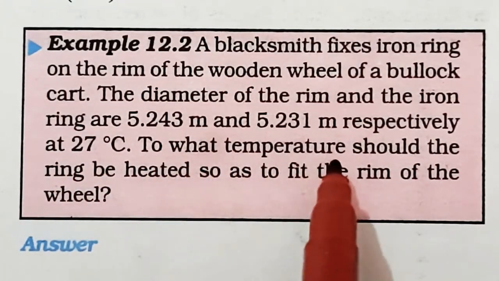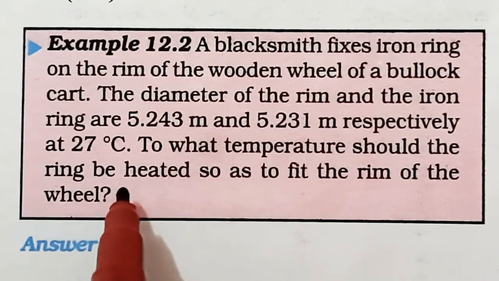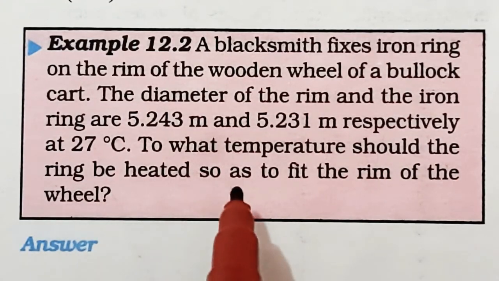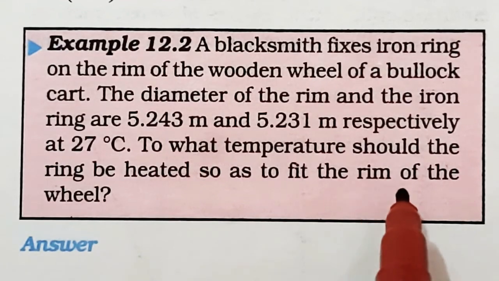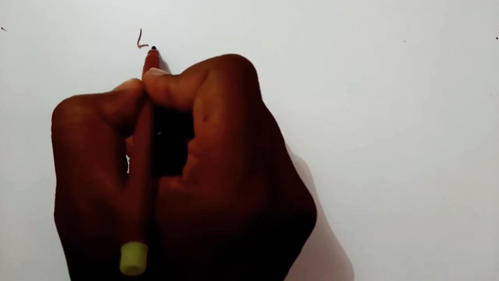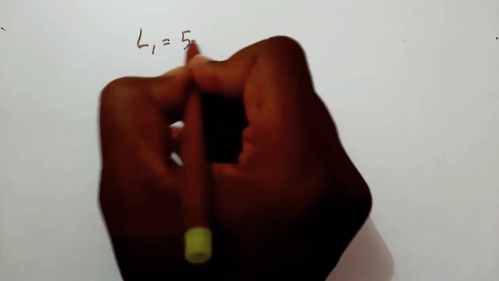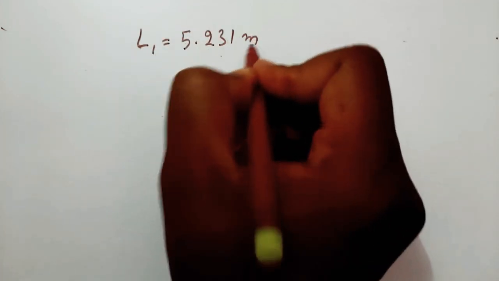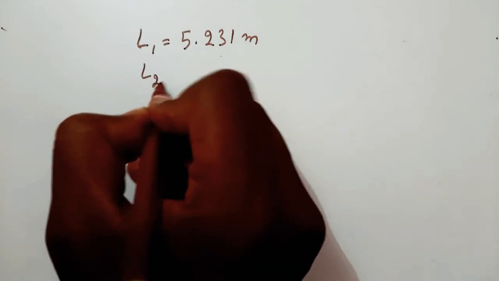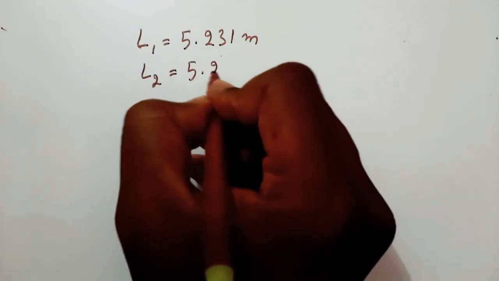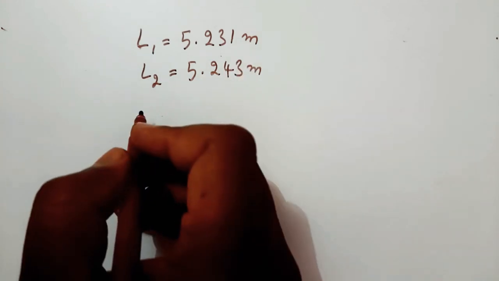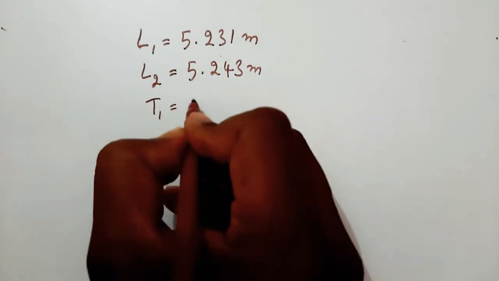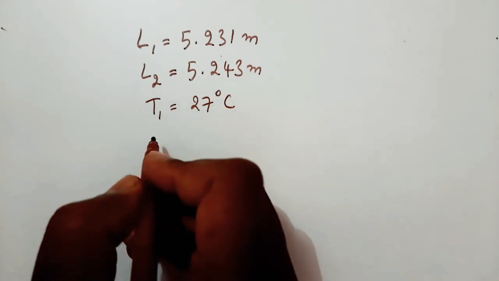To what temperature should the ring be heated so as to fit the rim of the wheel? In this problem, the initial diameter is given, so that L1 is equal to 5.231 meter and L2 is equal to 5.243 meter and T1 is equal to 27 degrees Celsius.